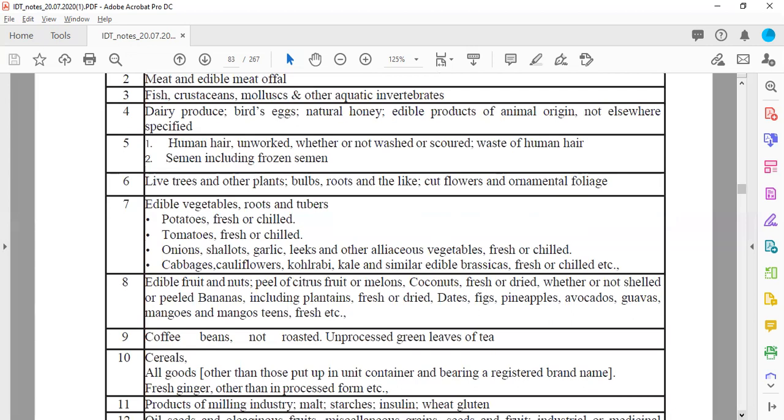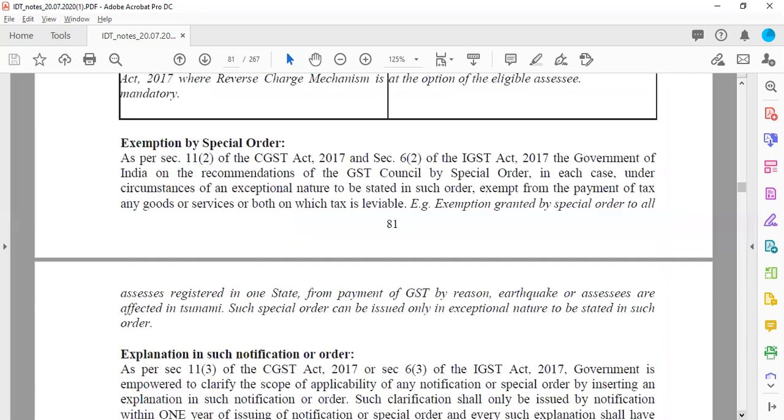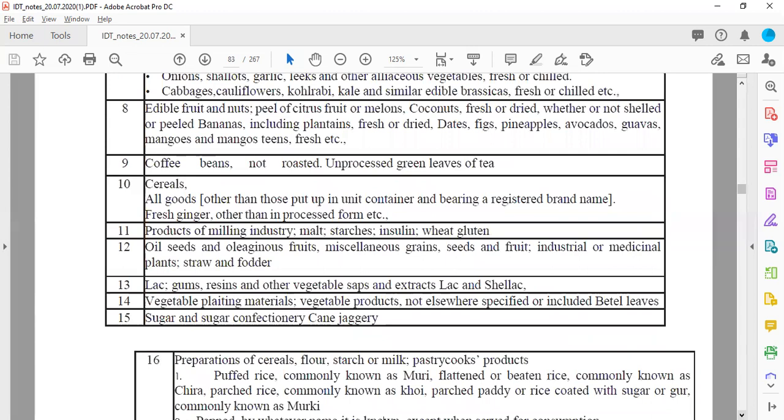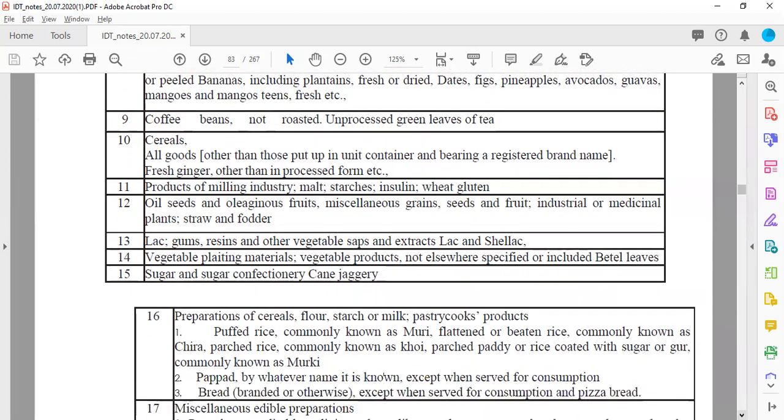Then coffee beans not roasted, unprocessed green leaves of tea. So remember that if we talk about coffee powder or tea powder, that is not considered as exempted from taxes. Here we're talking about coffee beans, which is unprocessed, and unprocessed green leaves of the tea. Then cereals, all goods other than those which are put up in unit container and bearing a registered brand name. So if you are having a brand named product which is being sold, so obviously it will be taxable. Fresh ginger other than in the processed form.